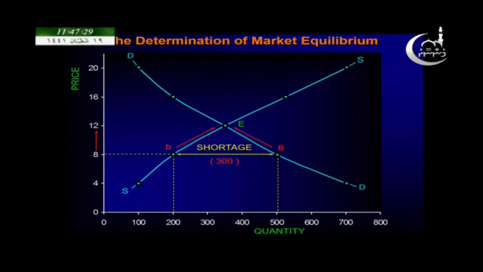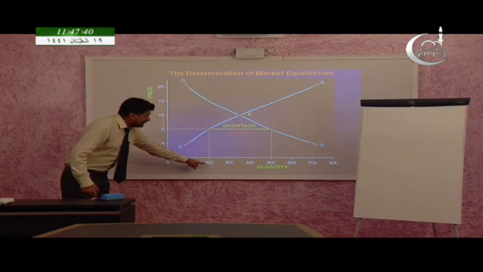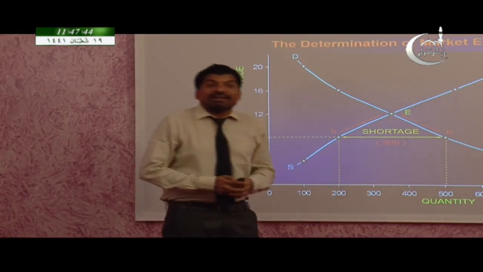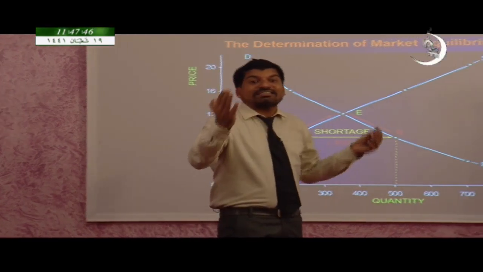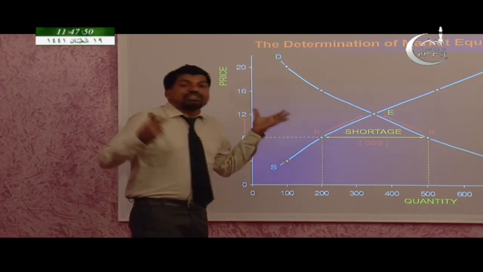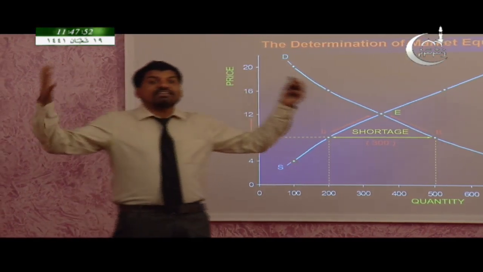And look at this. Suppose the price goes down to 8. At that point the quantity supplied is 200 and quantity demanded is 500, which means quantity demanded exceeds the quantity supplied. So there is a 300 shortage. Demand exceeds the supply.